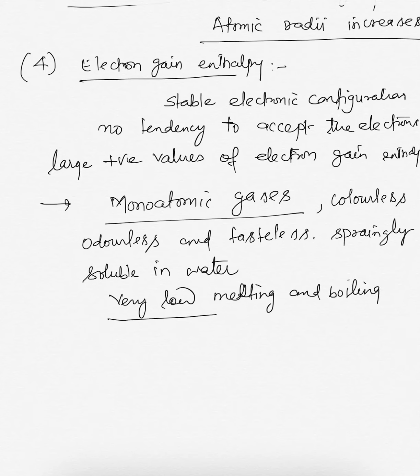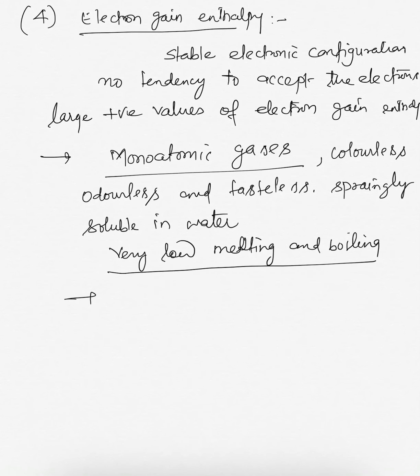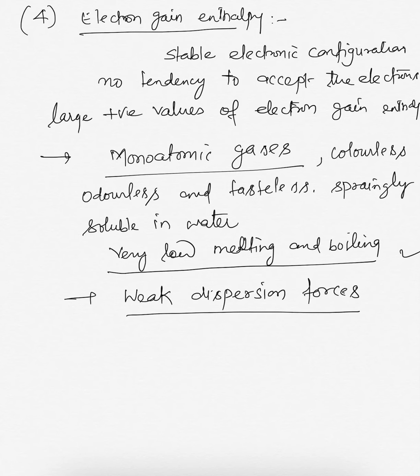What is the reason for the low melting and boiling points? The only type of interatomic interaction in these elements is weak dispersion forces. That's why they have very low melting and boiling points.